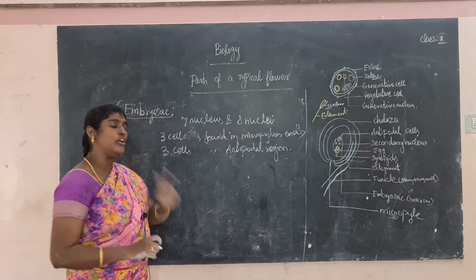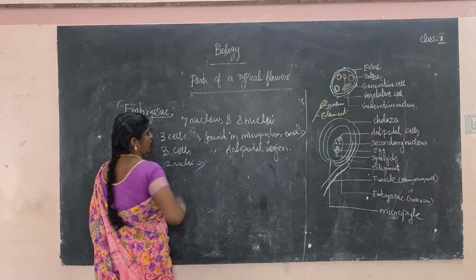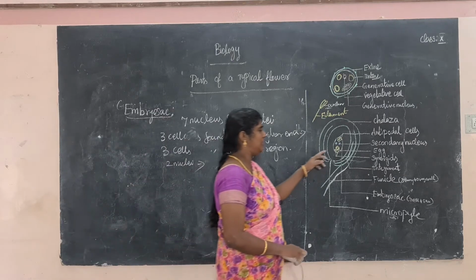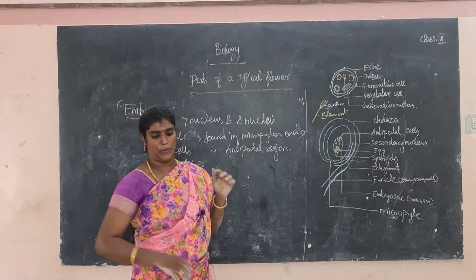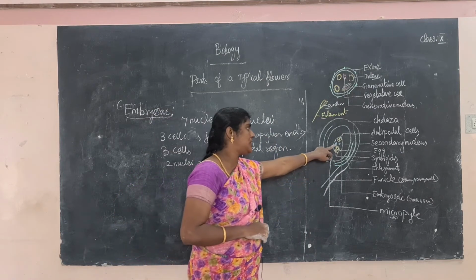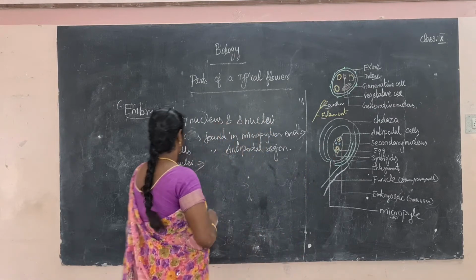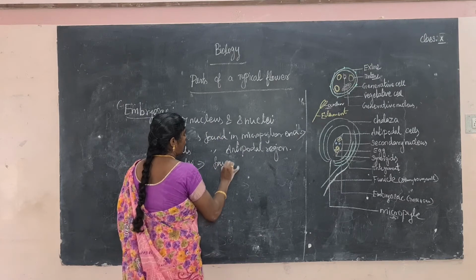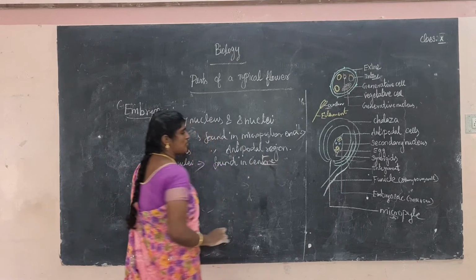So the remaining 2 nuclei. So what is present? 2 nuclei are present in the middle side. The remaining 2 nuclei are called polar nuclei. So where will the polar nuclei be? Found in the center. This is the secondary nucleus, as we call it: the 2 nuclei found in the center region. Okay, so how many in total?